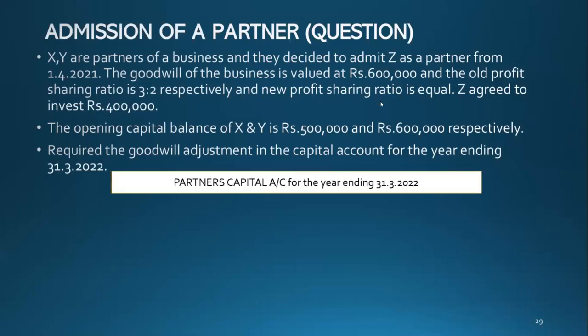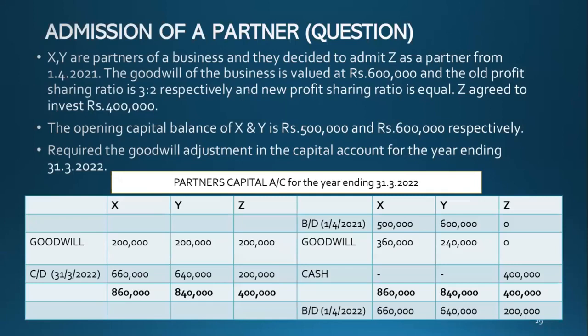Okay. So you should have a heading, partners capital account for the year ending. That was written, and your answer should be like this.